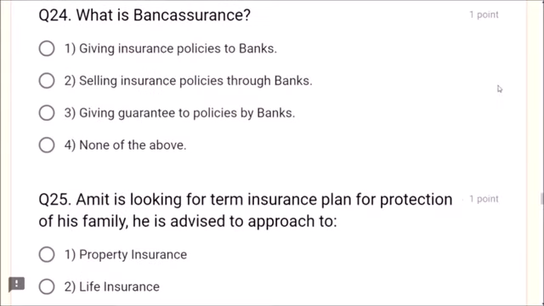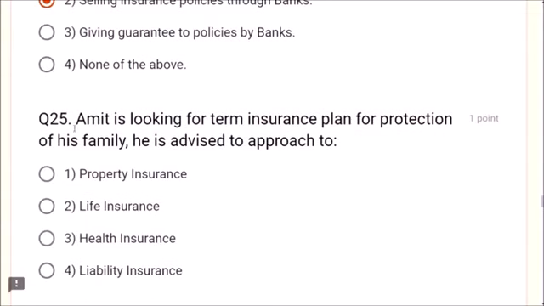Next, question number 24. What is bank assurance? Selling insurance policies through banks is known as bank assurance. Next question, 25. Amit is looking for a term insurance plan for protection of his family. Where does he have to go? Life insurance, health insurance, liability insurance, property insurance. Life insurance, friends. Life insurance is correct.